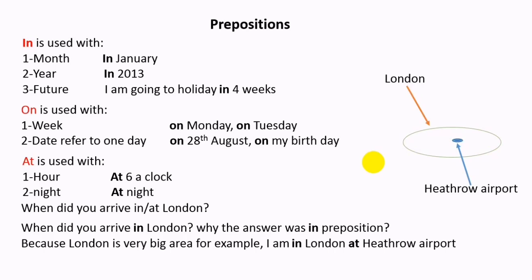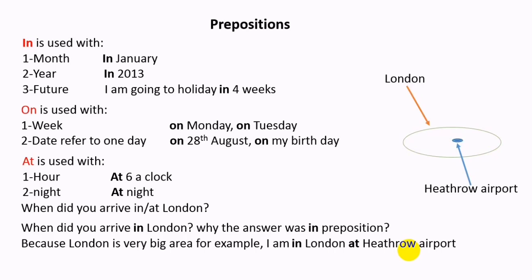In and on must be first, then at, as in this answer: I'm in London at Heathrow Airport. So, this is a very important preposition when you want to speak. Somebody will ask you, where are you?